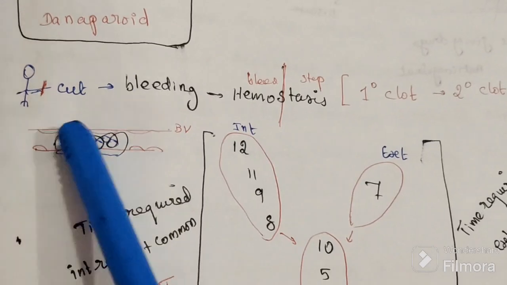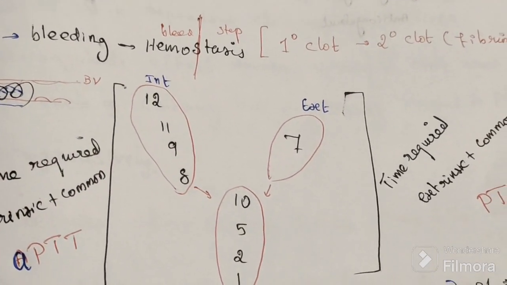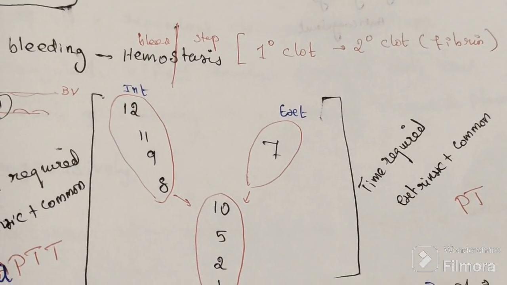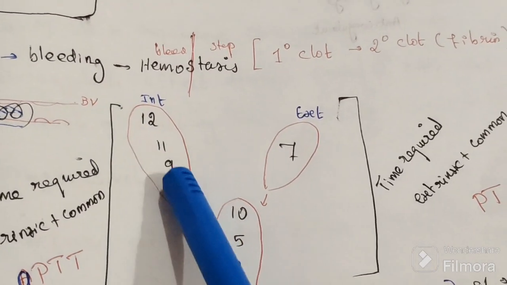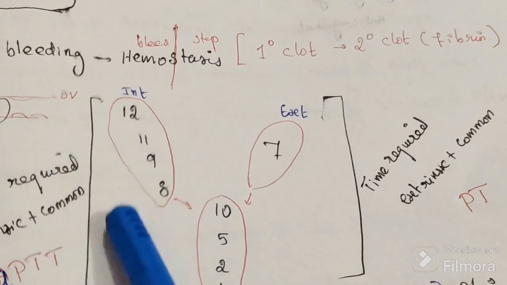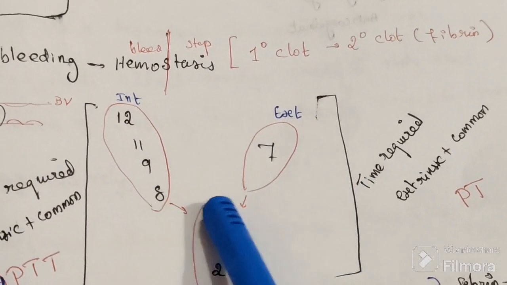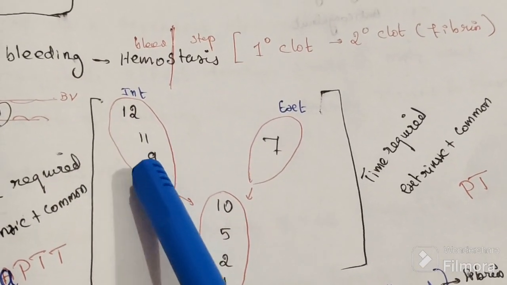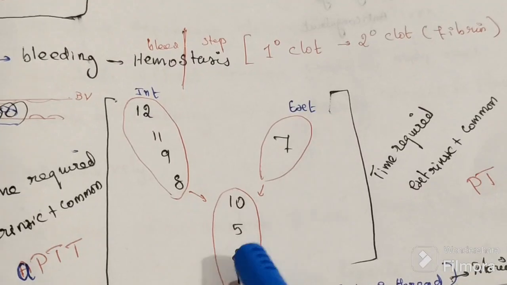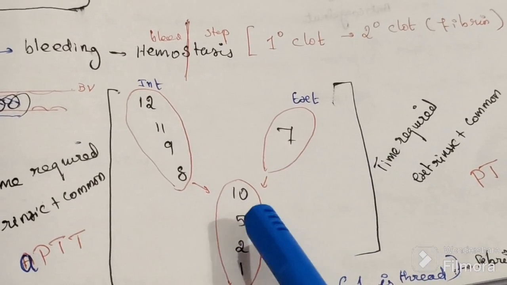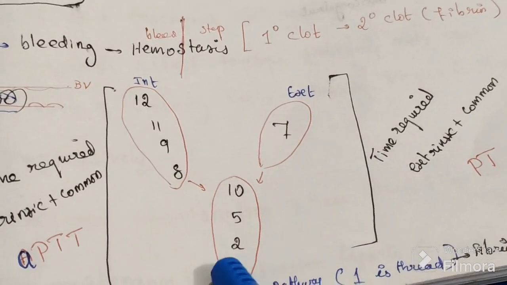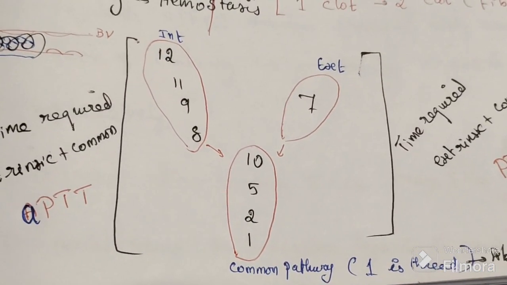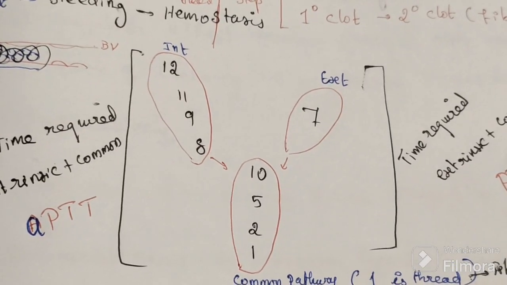The cascade has the intrinsic pathway, extrinsic pathway and common pathway. The intrinsic pathway is 12, 11, 9, 8, then 10, 5, 2, 1. The extrinsic pathway is 7, 10, 5, 2, 1. The shared part is the common pathway. If we understand this cascade, we can understand anticoagulants.